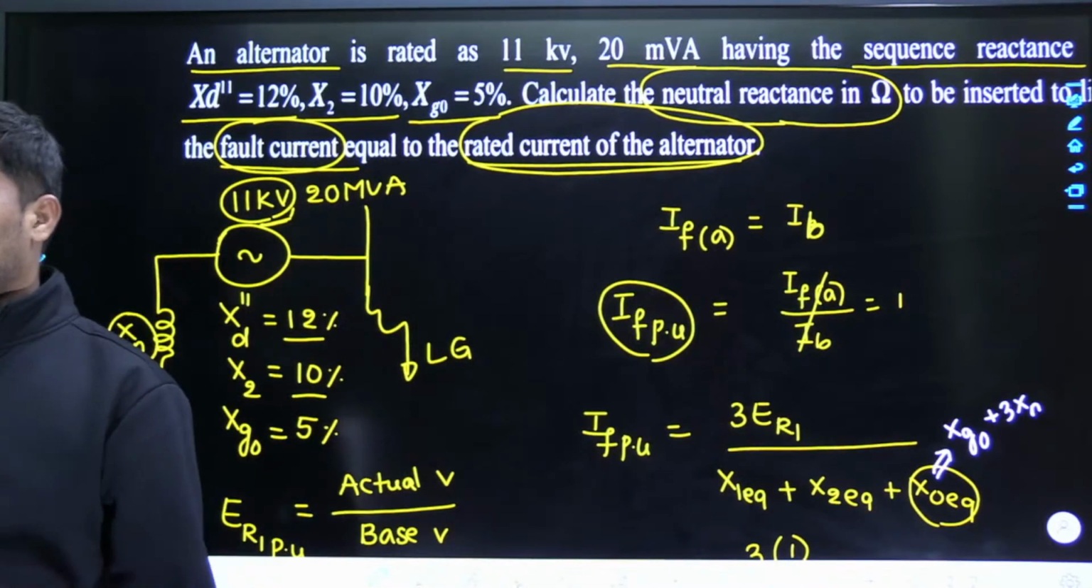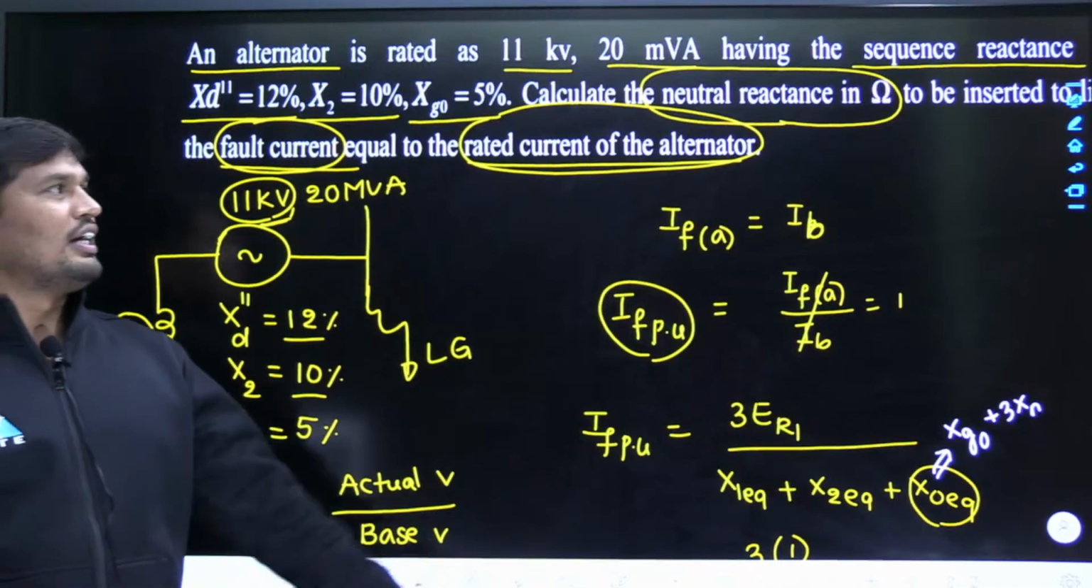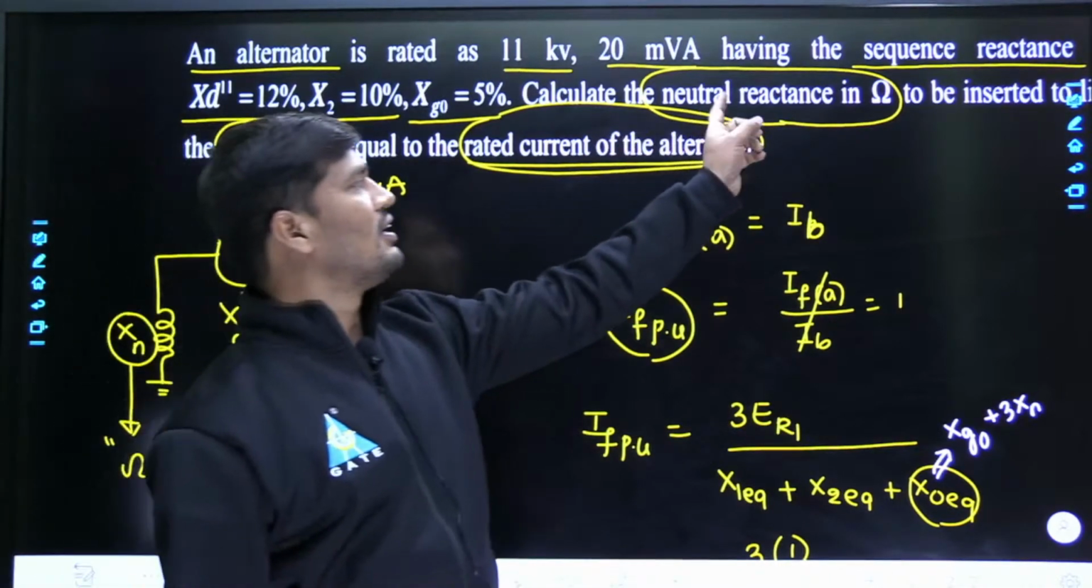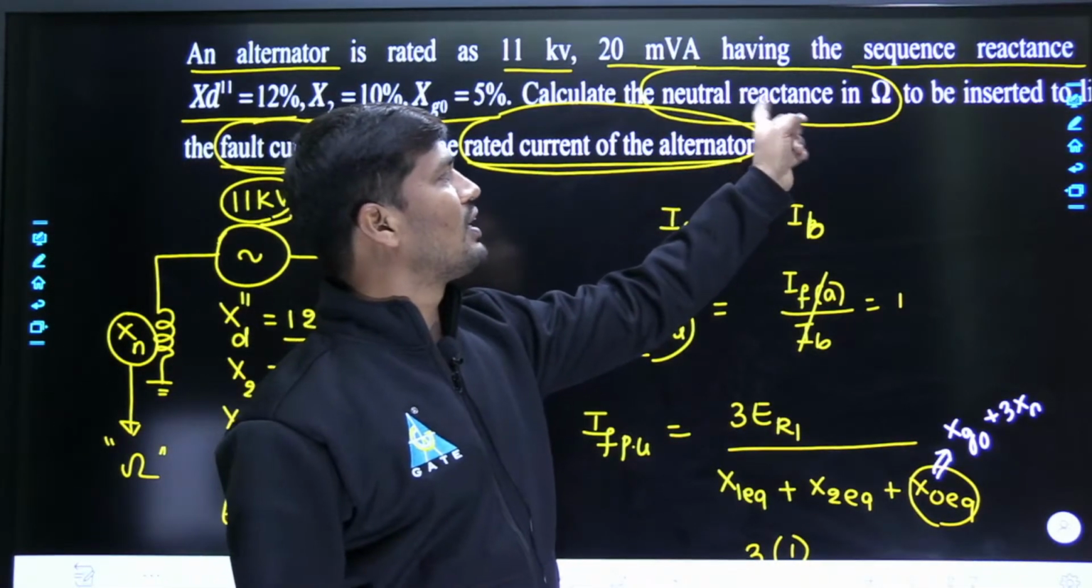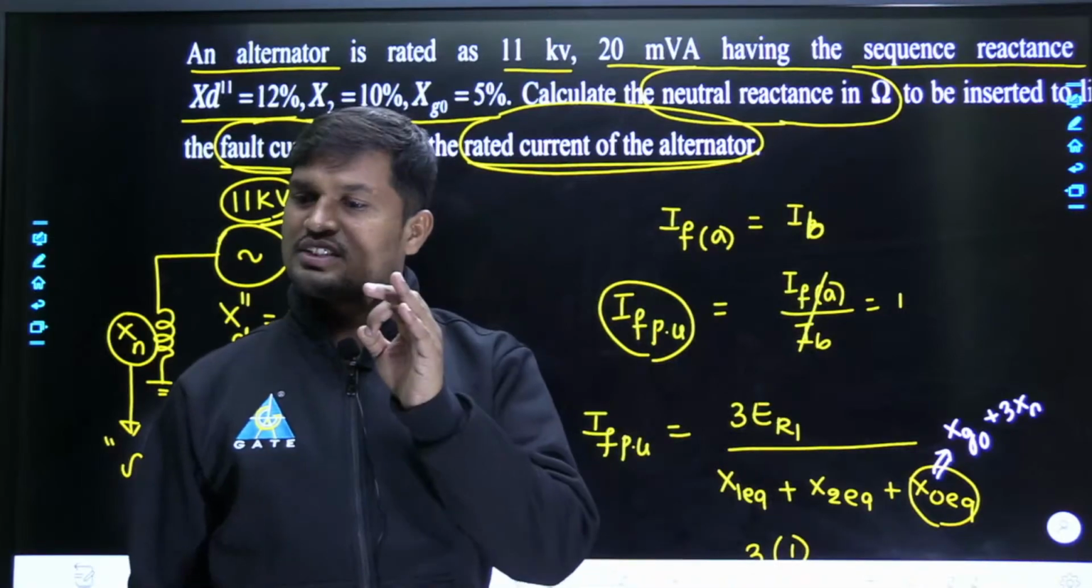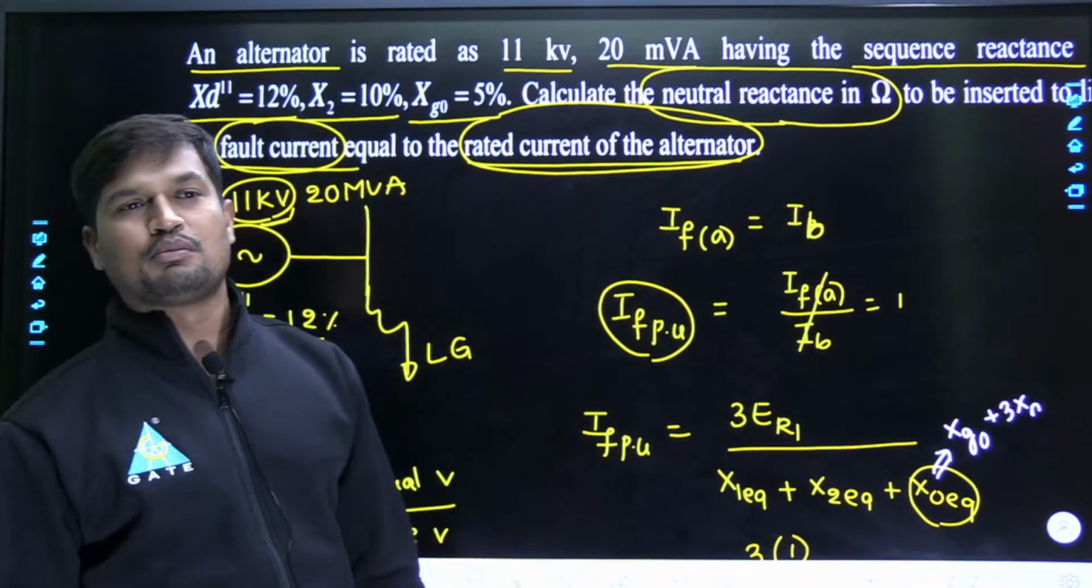You are perfectly wrong. Why? Because he did not ask per unit reactance. He asked to calculate the neutral reactance in ohms. That means once again you are making mistakes. This is going to be the most dangerous thing.